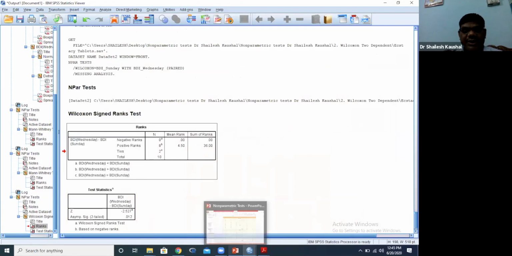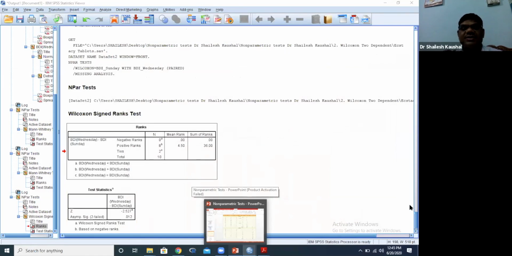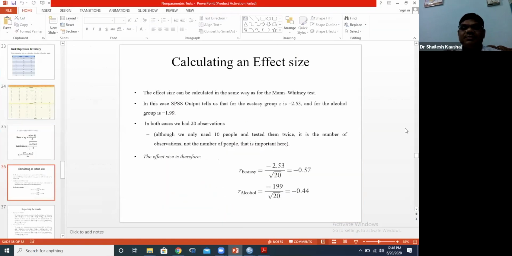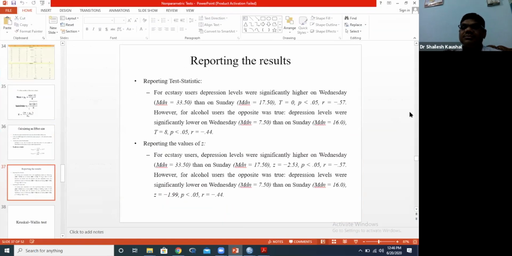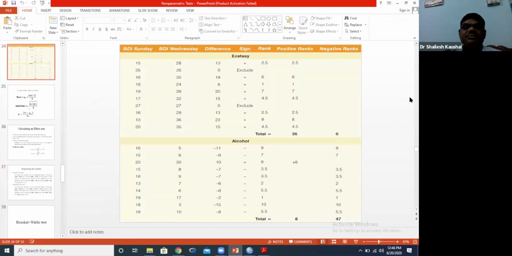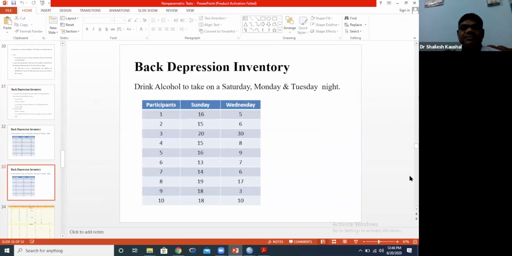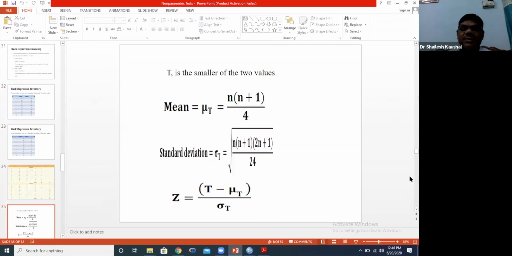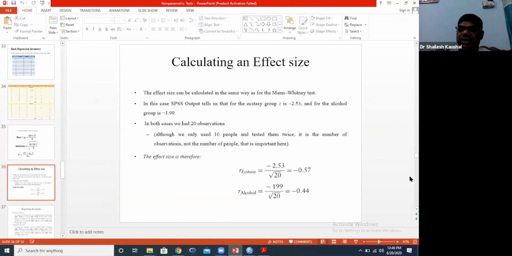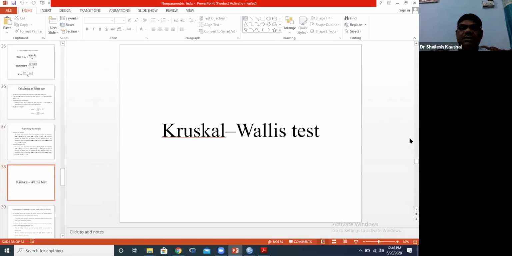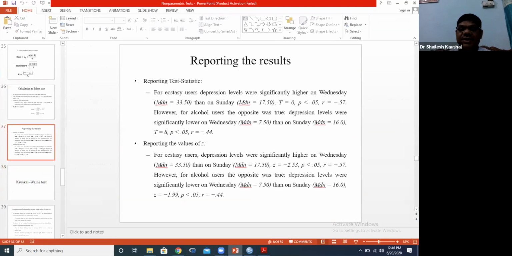Now how to interpret or how to report this particular result? You can see this is our calculating the effect size and reporting this result.